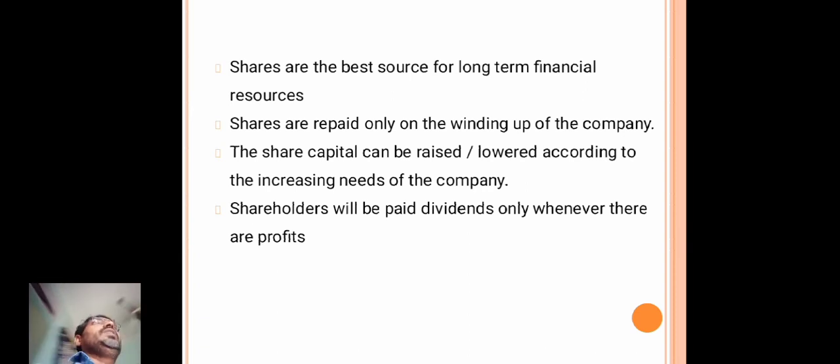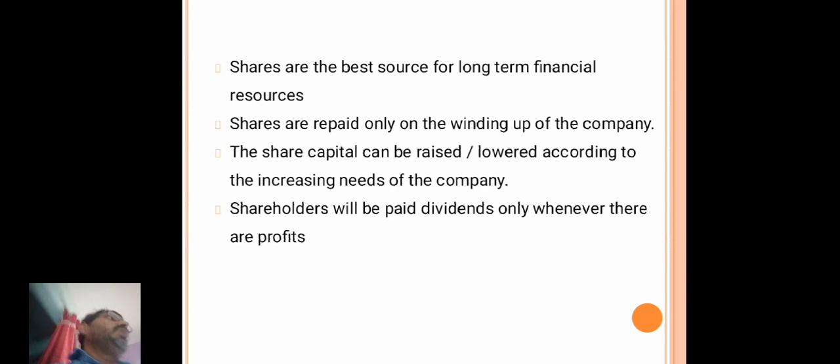So up to now we know that the company requires fixed capital as well as working capital. Fixed capital is to procure long term needs. How will this long term capital be procured by the companies?